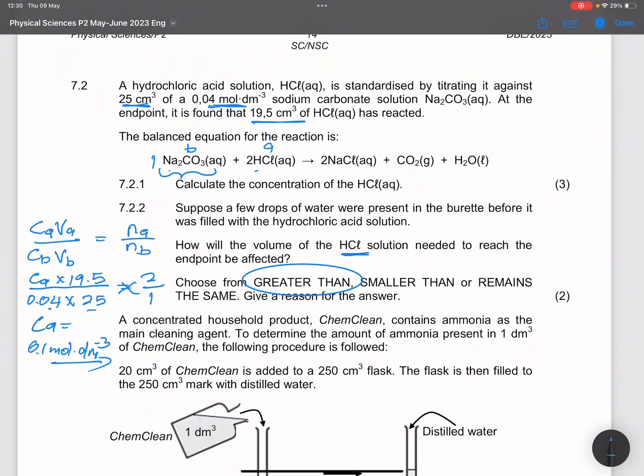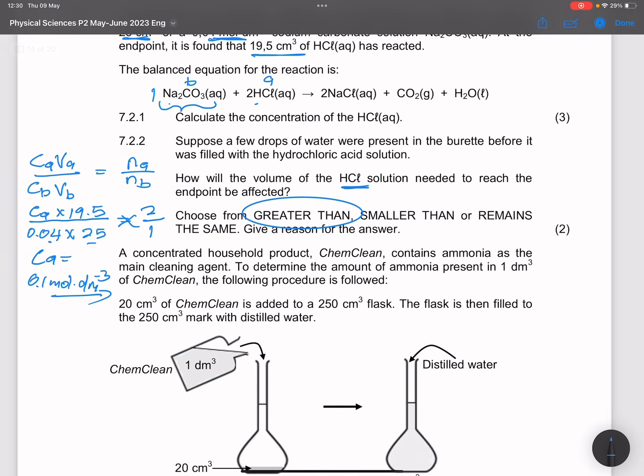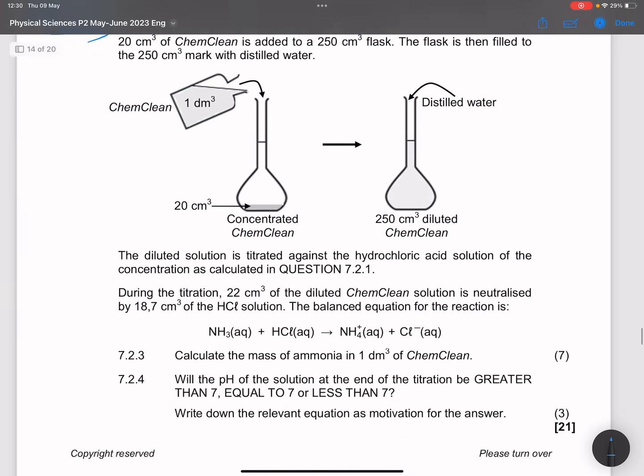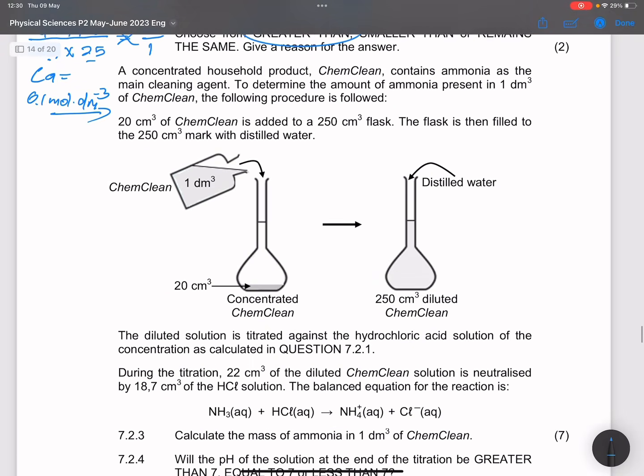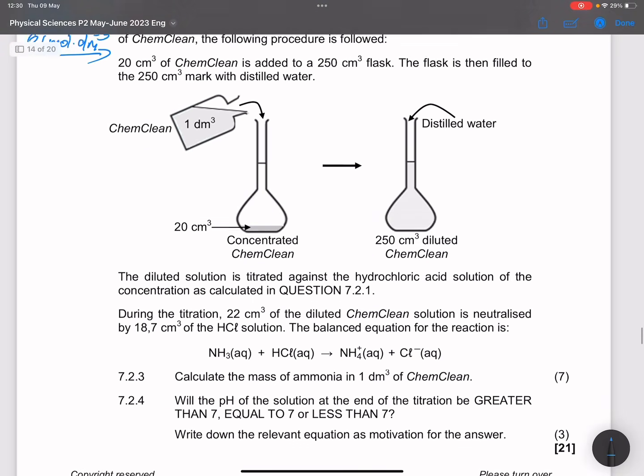Okay, so we go to the next portion. I'm going to have to make some space here so that we find at least where we can answer that question.